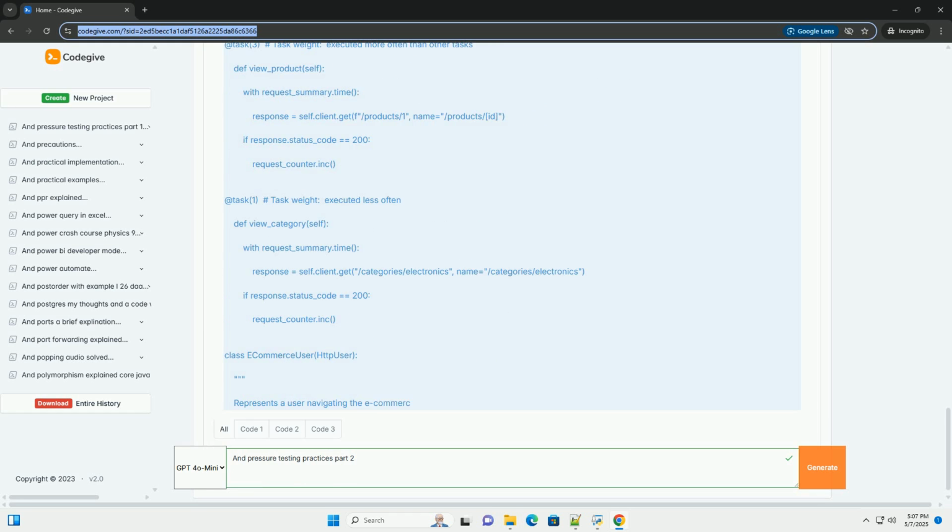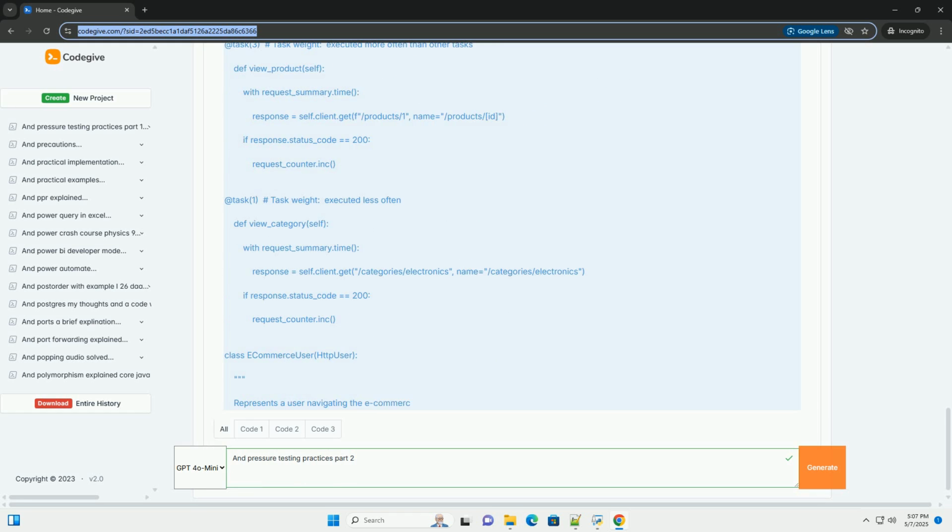HttpUser: the base class for Locust users. It defines the host, your application's URL, and wait_time, the time users wait between performing tasks. TaskSet organizes related tasks. BrowseProductsTaskSet and AddToCartTaskSet represent different user behaviors. The @task decorator marks a method as a task to be executed by the user. The number in parentheses is the task weight. Higher weight means the task is executed more frequently.